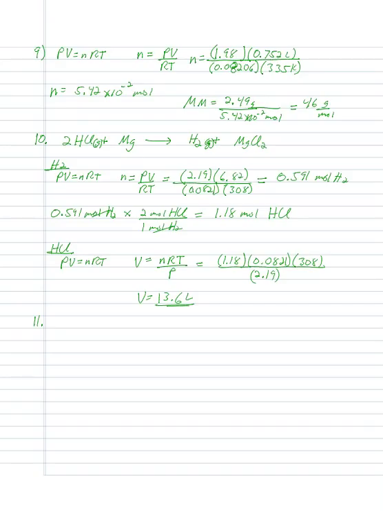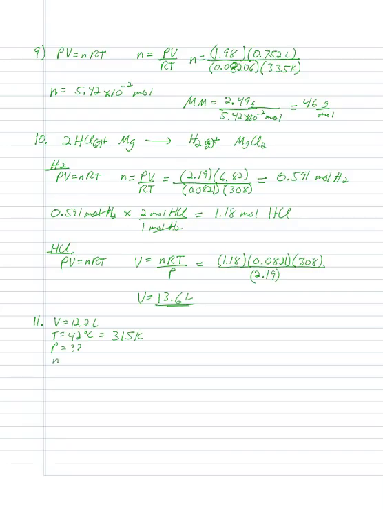So the one thing that we need to look at here: we've got a volume that's equal to 12.2 liters. I've got a temperature that's equal to 42 degrees Celsius, which is equal to 315 Kelvin. We're looking for pressure.